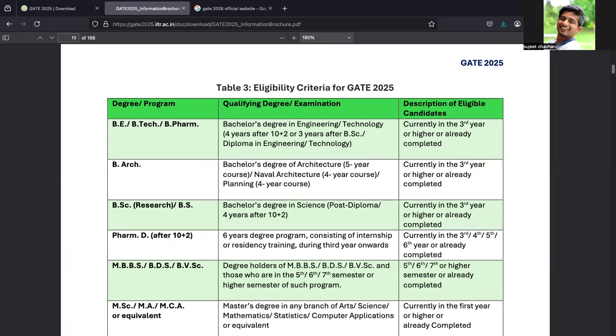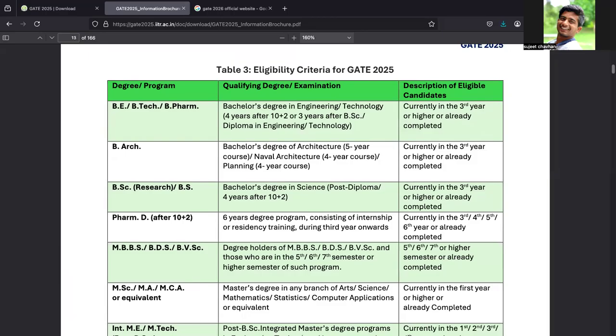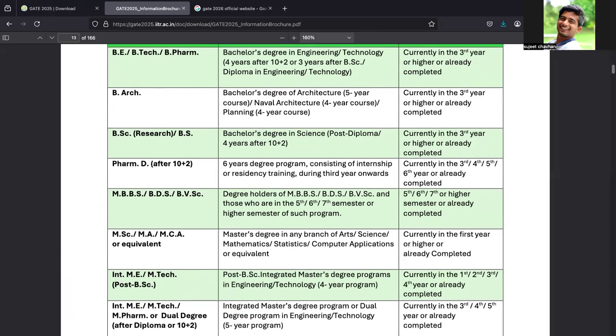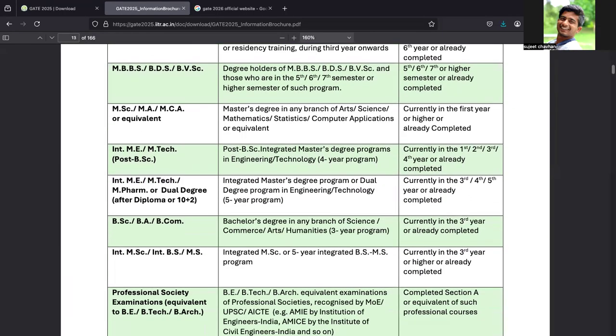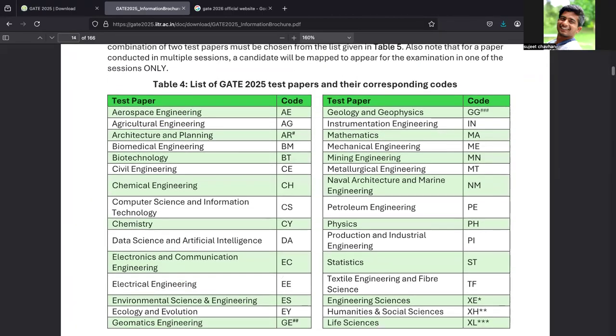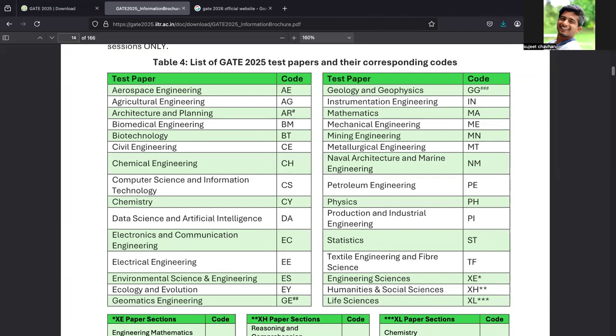So this is the detailed eligibility criteria for GATE 2025. I encourage you to go through this. Mostly, if you are in the third year of your degree program, then you can sit for this exam. If you are an MCA student in the first year, then you can sit for it. I think a BCA student cannot give this GATE exam, but yes, an MCA first year student can give this GATE exam. So these are the different test papers that were there in GATE.